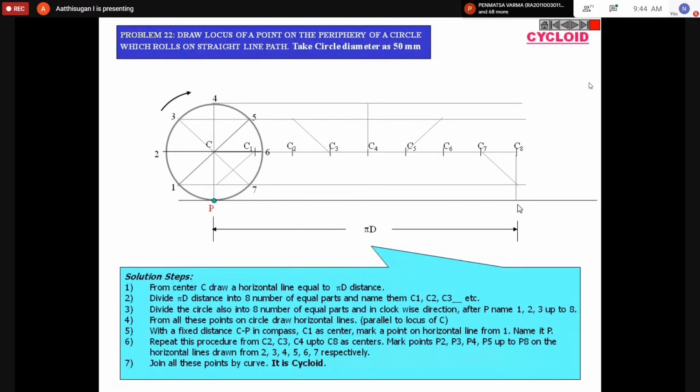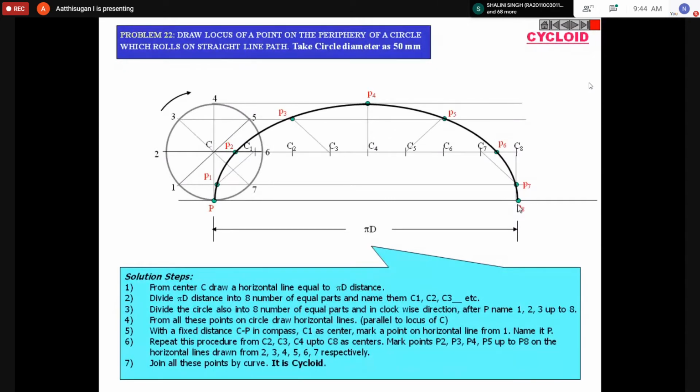First point here, second intersection point. This is 25 mm from C2, this is 25 mm from C3 on the third line, C4 on the fourth line, C5 on the fifth line, C6 on the sixth line, then C7, then C8. Then join P1, P2, P3, P4. The point is moving like this. If I join all the points, we get the shape of the cycloid.